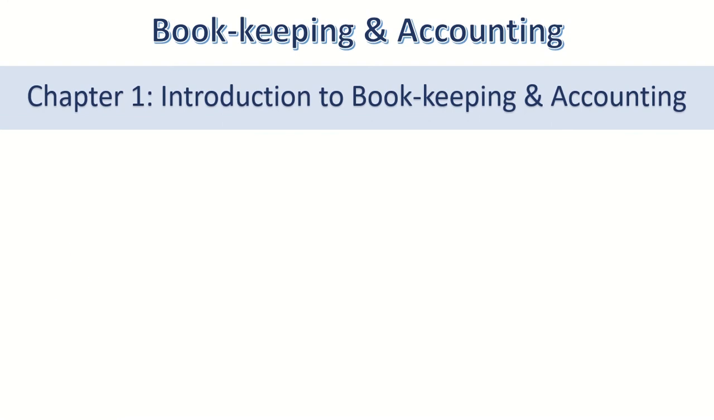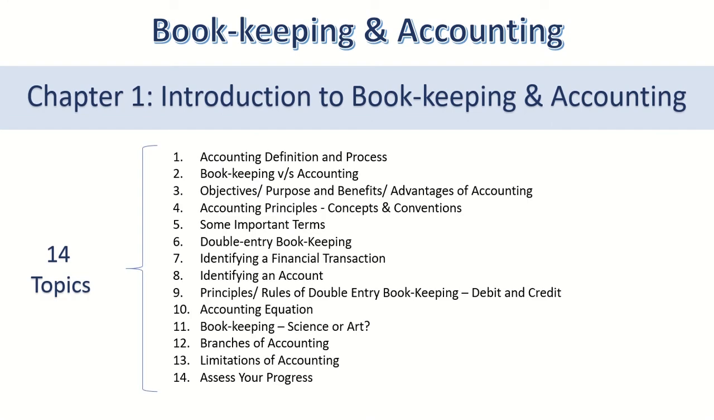This chapter has 14 topics. We have completed the first 4 topics, that is, the definition and process of accounting, the difference between bookkeeping and accounting, the objectives and benefits of accounting, and the accounting principles, which are also known as accounting concepts and conventions. We are currently on topic 5.